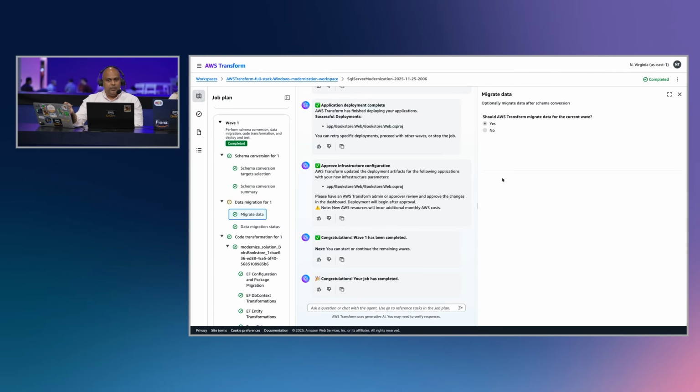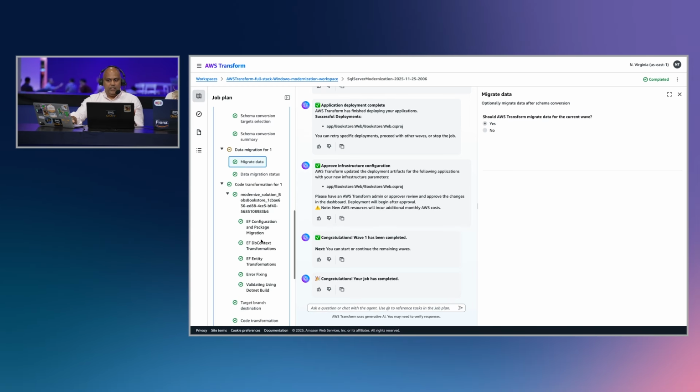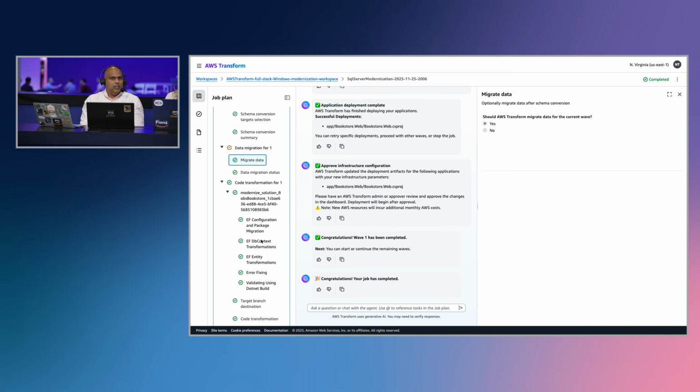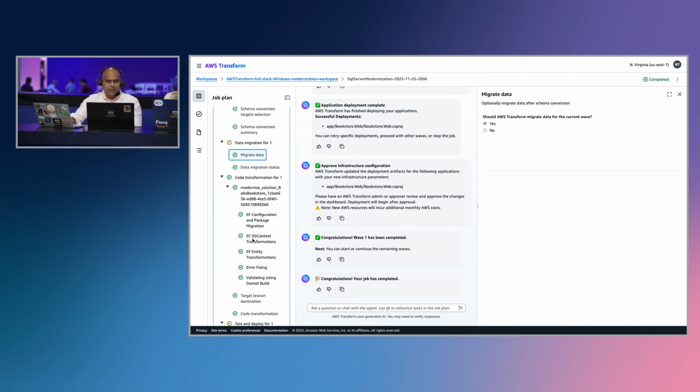It prevents customers from having to do it manually or jump through multiple different consoles to get there, right? And once those two steps are done, we have the code transformation piece. This is exactly where, if you have Entity Framework for interacting with your database, we automatically change those. And if you have ADO.NET, we support those as well, right?